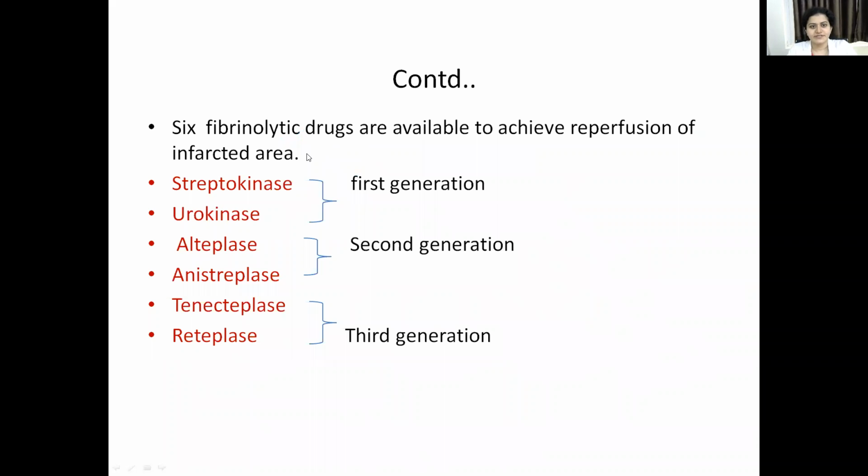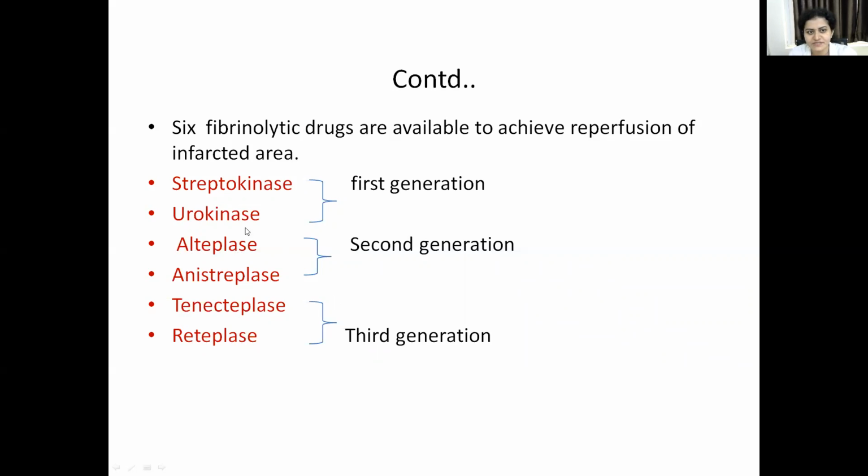Now coming to the drugs, there are 6 fibrinolytic drugs available to achieve reperfusion of the infarcted area. They are divided into 3 generations: first generation, second generation and third generation. In the first generation, you have drugs like streptokinase and urokinase. In the second generation, the drugs are alteplase and anistreplase. And in the third generation, you have tenecteplase and reteplase.